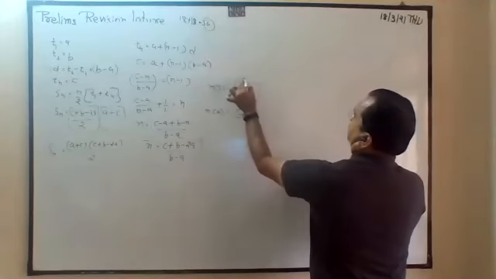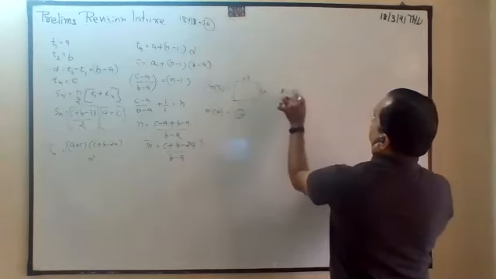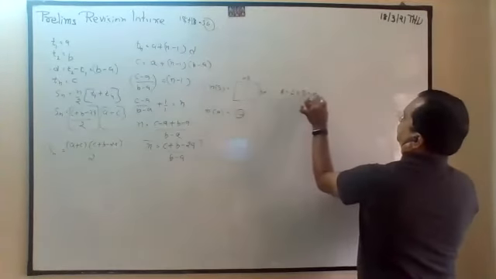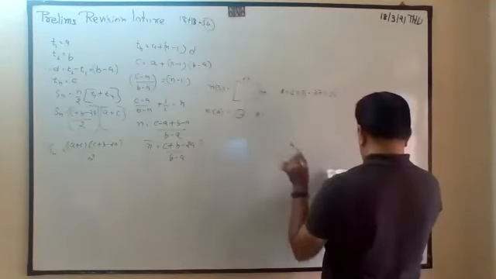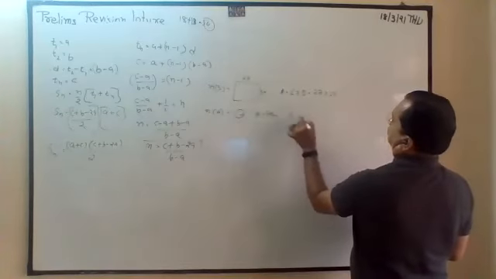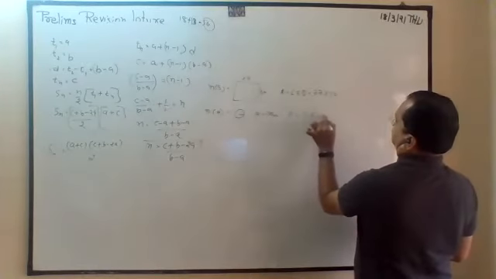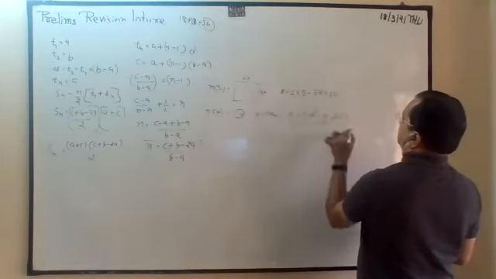So this is 77, this is 50. So area is equal to length into breadth, which is 77 into 50. And here the radius is given, 7 centimeter. So area is equal to pi r square, 22 by 7 into 7 into 7.